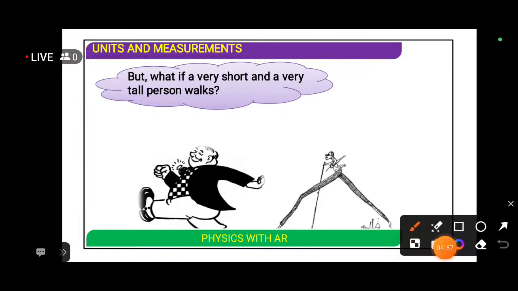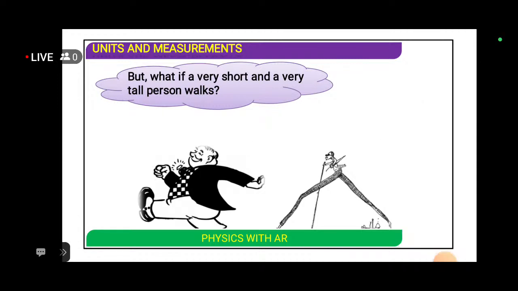Here you can see the person who is walking is very tall compared to this short person. Under this condition the length covered by the tall person is not equal to the length covered by the short person, so we cannot take that. Similarly, one leg is equal to the distance covered in 1 hour by walking.